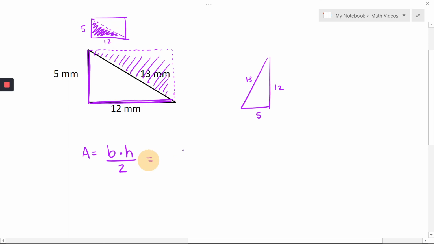So to finish this off, I have 5 times 12, and then I'll be dividing by 2. I know that 5 times 12 is 60. And so my area is 30 millimeters squared.